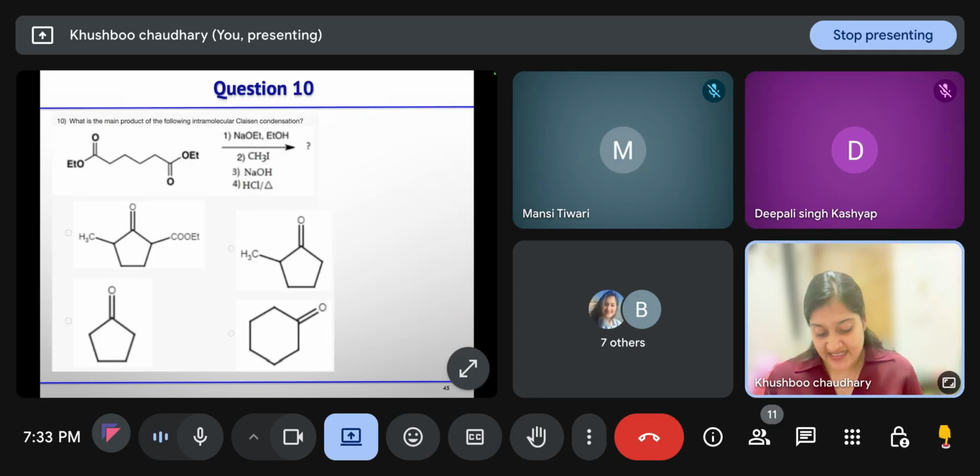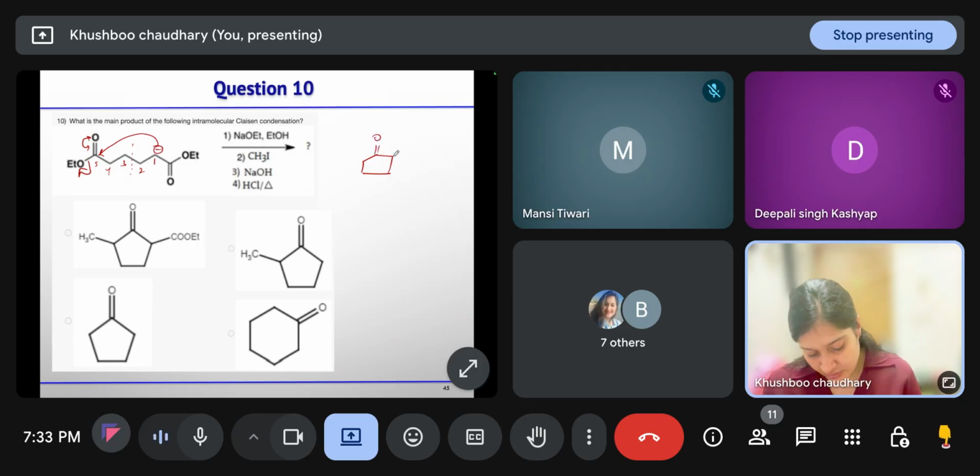Then this is the last question. You have this diester and you are treating it with base. This is symmetrical. Is this symmetrical? Plane of symmetry is there, right? So from any side we can take the proton. Then it will attack at this carbonyl carbon, and this ester will go. So 1, 2, 3, 4, 5, a 5-membered ring will form.